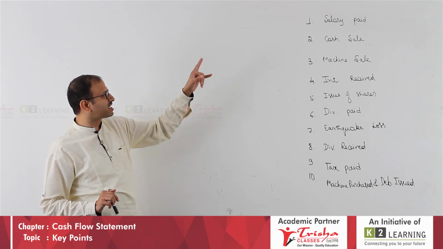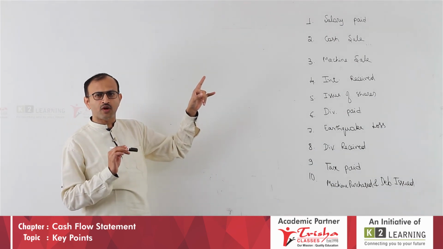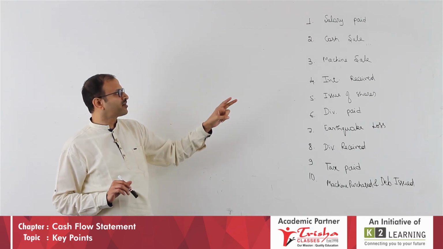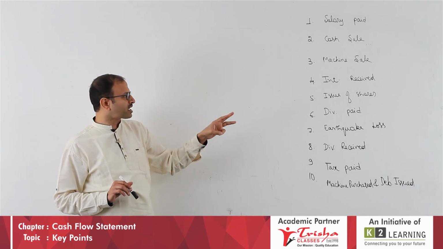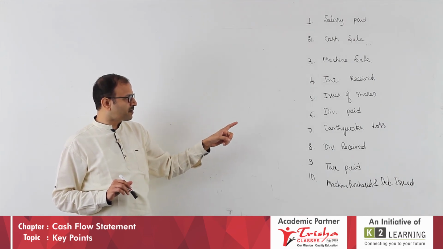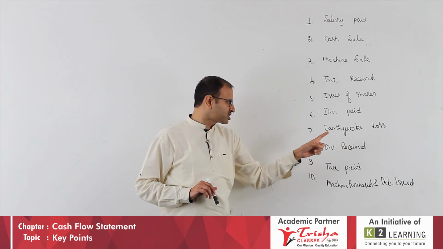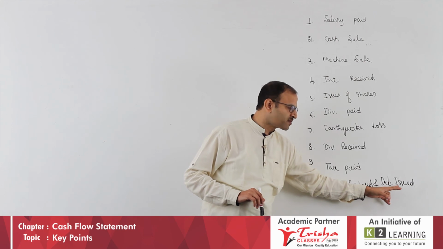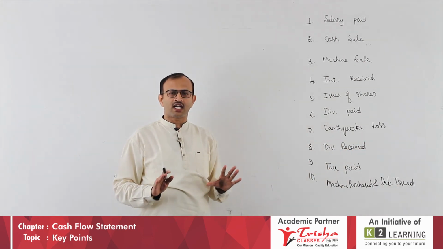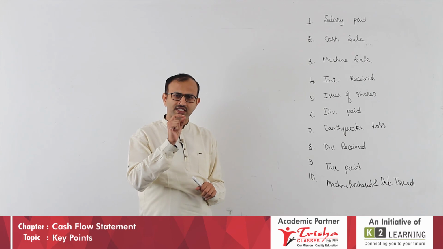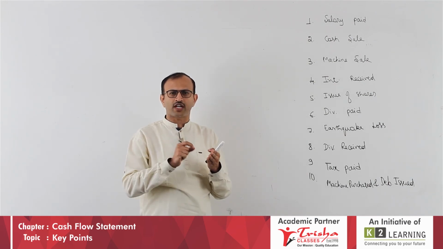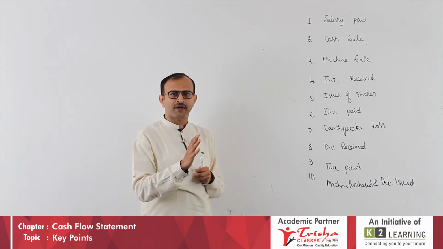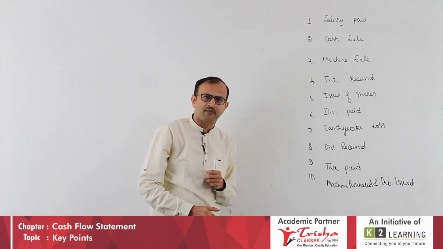Yes, let us look at it. Let us discuss these items. You have to write in your notebook what these are. First item is salary paid: operating, investing, financing. Second one is cash sale, machine sale, interest received, issue of shares, dividend paid, point number 6, earthquake loss incurred, dividend received, tax paid, machine purchased and debenture issued. So, 10 are there, and you have to work out operating, investing, financing, treatment, whatever, in one line, and in brackets write the reason for it. So, we will take a short break, and after the break I will discuss all these 10 points and we will go to the next one.